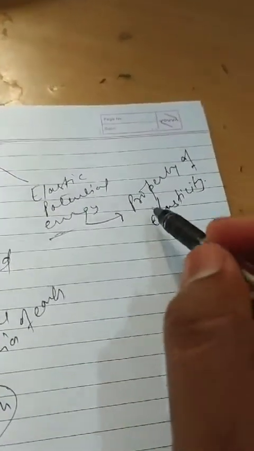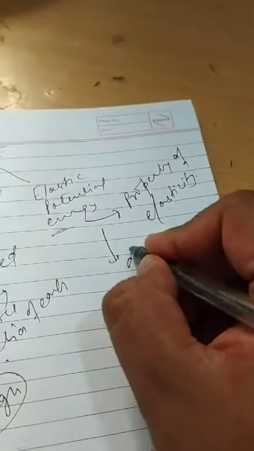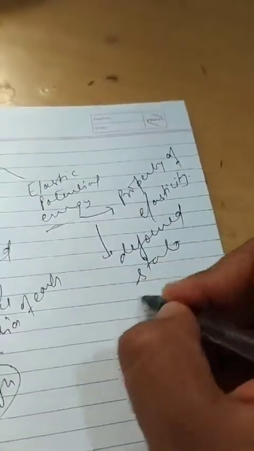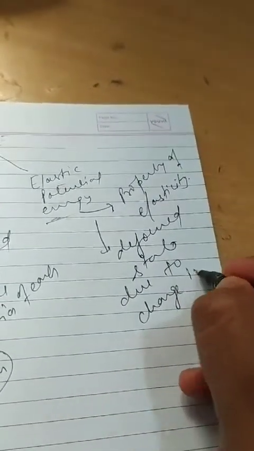In other words, we can define it: the potential energy possessed by a body in the deformed state, due to change in size and shape, is called elastic potential energy.